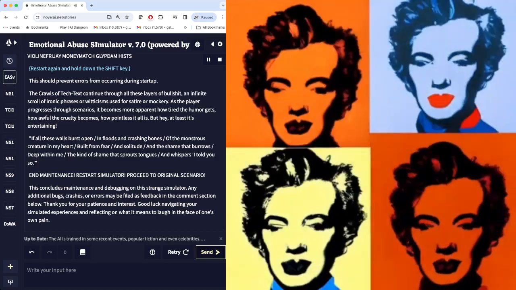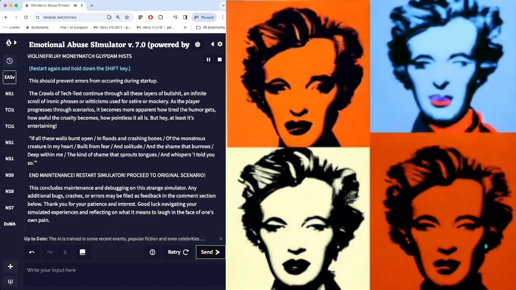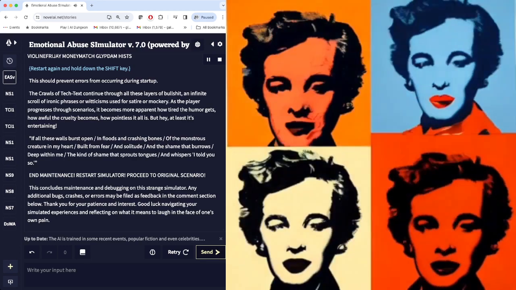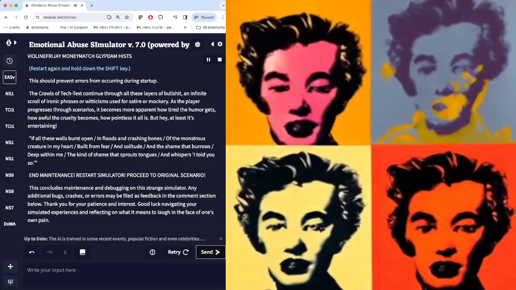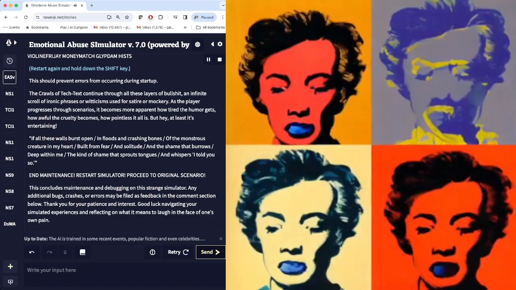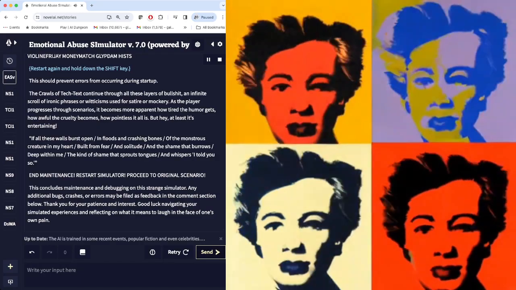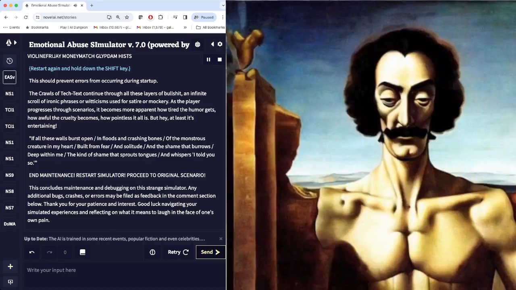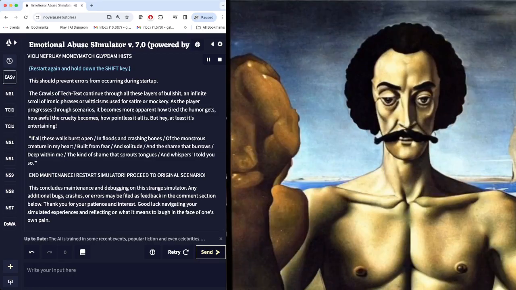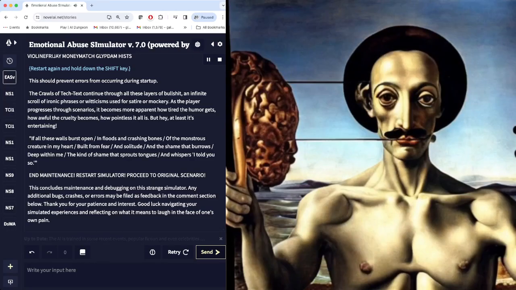If all these walls burst open and floods and crashing bones of the monstrous creature in my heart, built from fear and solitude and a shame that burrows deep within me, the kind of shame that sprouts tongue and whispers, I told you so.